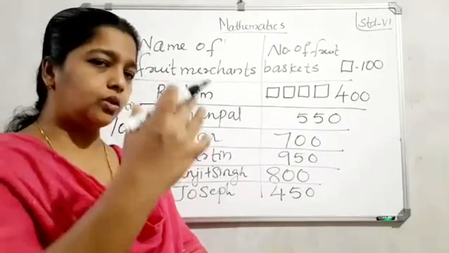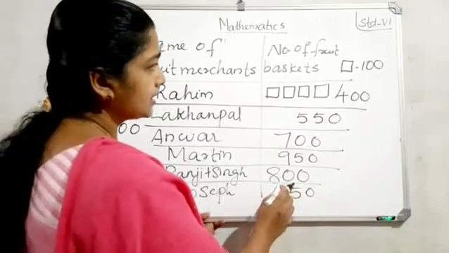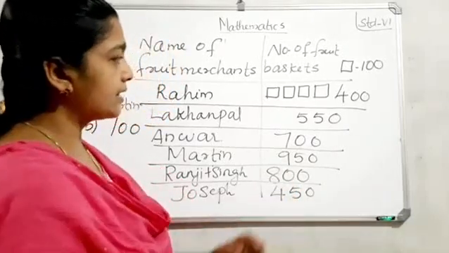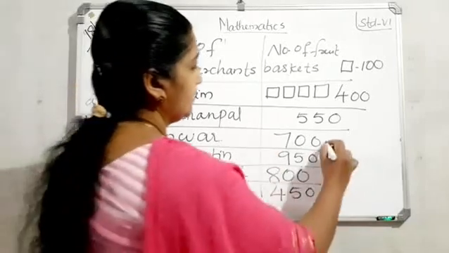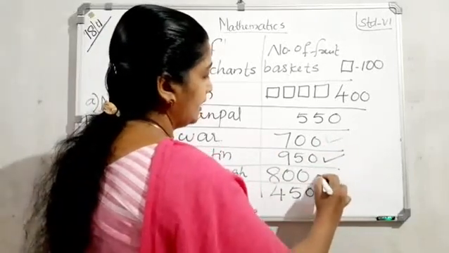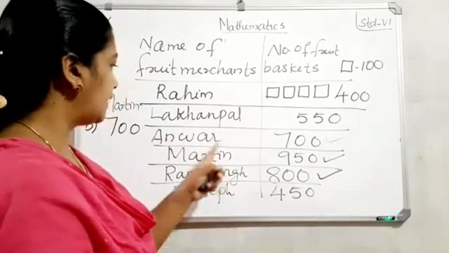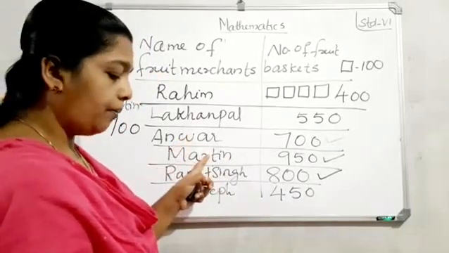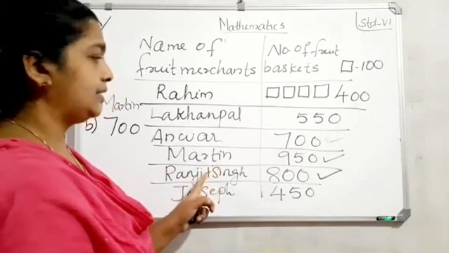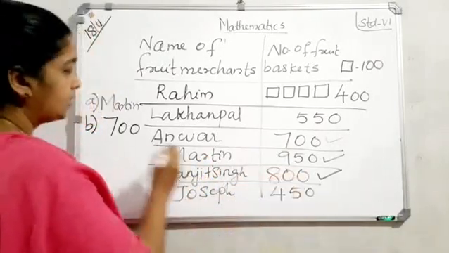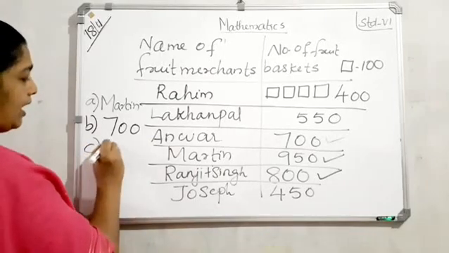Therefore, 600 or more. Say the answer. First one 700. Next 950, 800. How many are there? 3 are there. Say the answer. Anwar, then Martin, and then Ranjit Singh, 600 and above. Yes. Say C answer, Anwar.